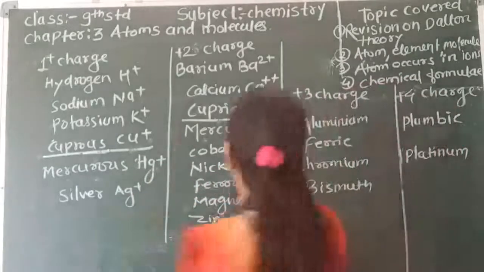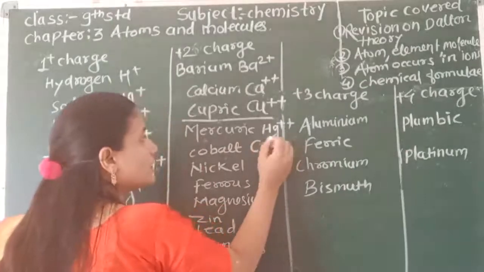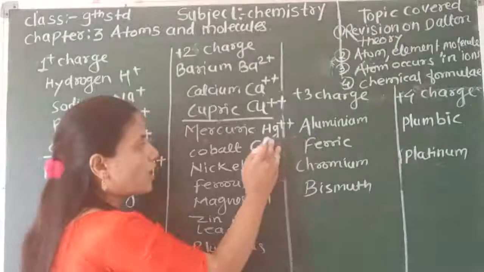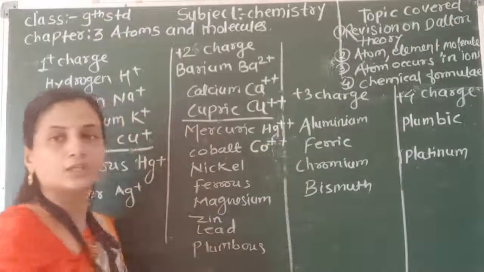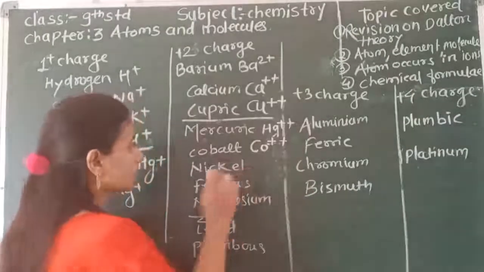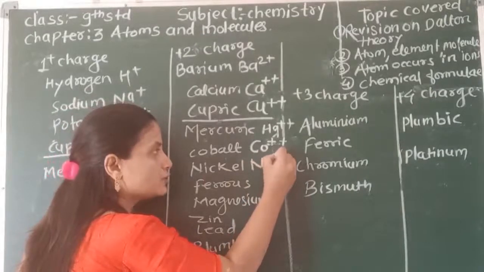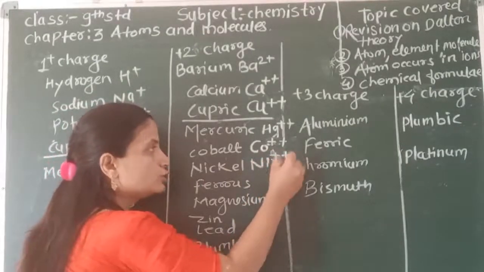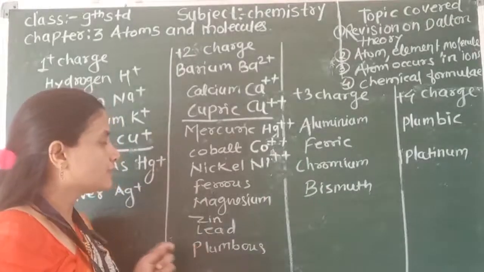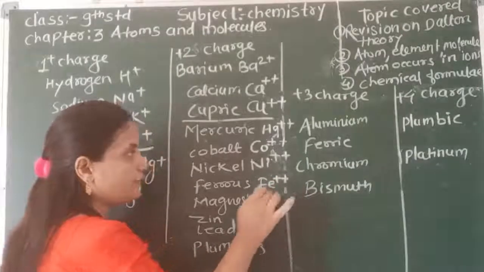Cobalt, that means capital C small o, Co. Cobalt has a 2 positive charge. You can write 2 plus or you can write plus plus. Then nickel, the symbol is capital N and small i, Ni. It's 2 positive, Ni 2 positive. Ferrous is Fe 2 positive.